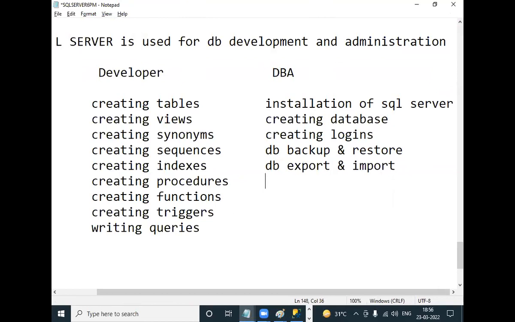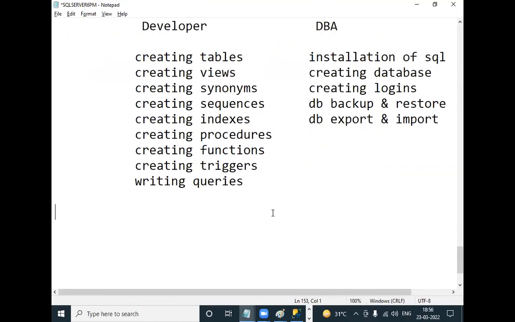Okay, then next, suppose one client is using SQL Server 2005. It is an old version. Or is using 2008, which is also an old version. Now he decided to switch to the latest version, SQL Server 2019.